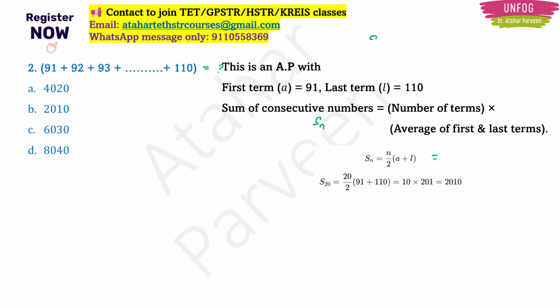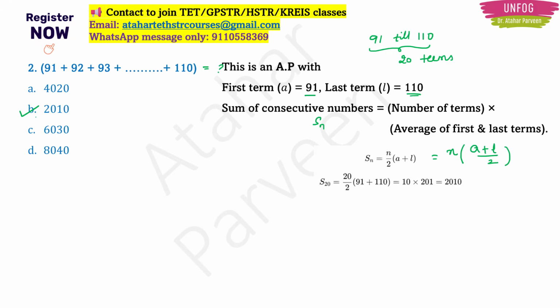From 91 till 110, how many numbers will be there? If you add up, there will be 20 terms, right? So that is our number of terms. So you have to substitute n is equal to 20, a is 91, L is 110, by 2. You will get the answer 2010. This is our final answer here.